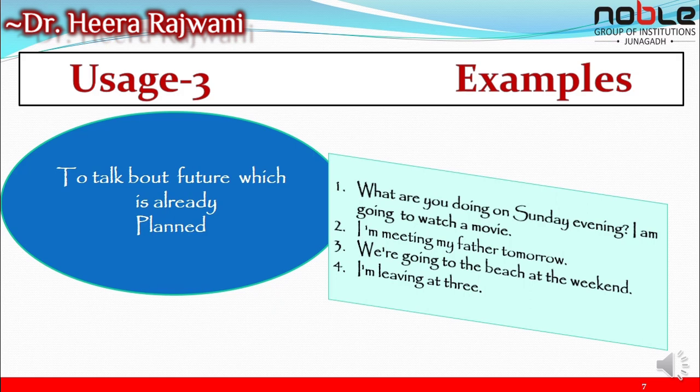So I am going to watch a movie. It is not right now, but on Sunday evening. I am meeting my father tomorrow. For that action, that is future, but we have planned today. Right now we have planned. So in these examples we can see that present continuous tense is used.